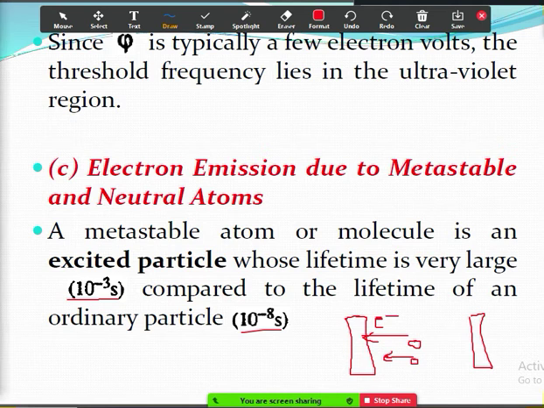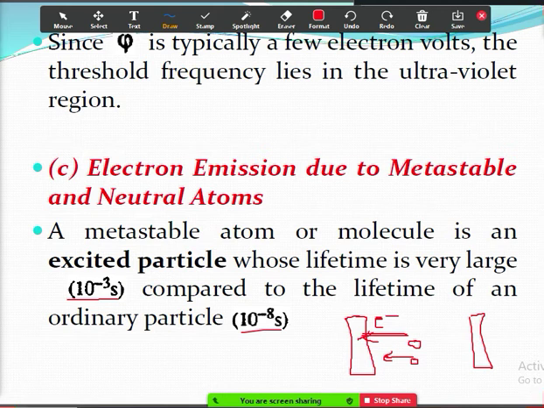So this is one way of collision. The metastable atom is nothing but an ion which has more lifetime. When this metastable atom travels from this place to this place and collides with the cathode, the collision must have sufficient energy.